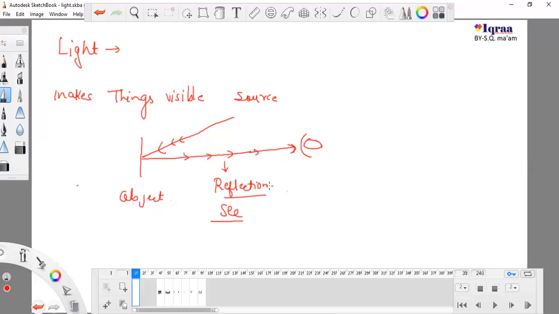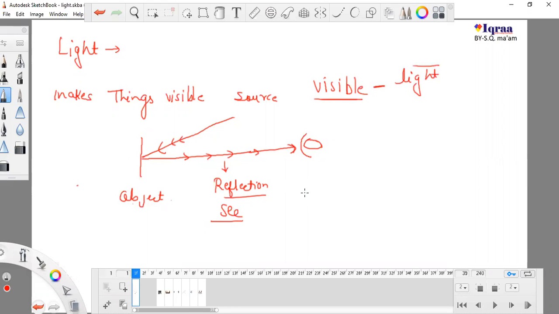This is the possible way in which we can see any object. There are so many types of formation of images, twinkling of stars, the colors of a rainbow, everything which is visible to you is because of light.